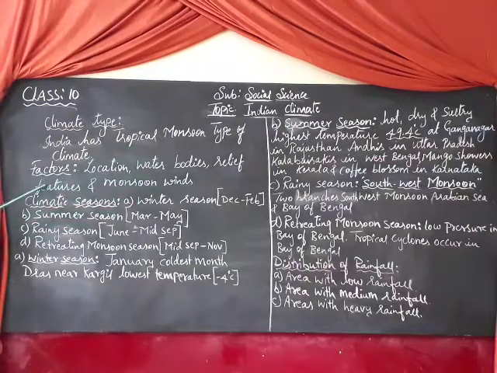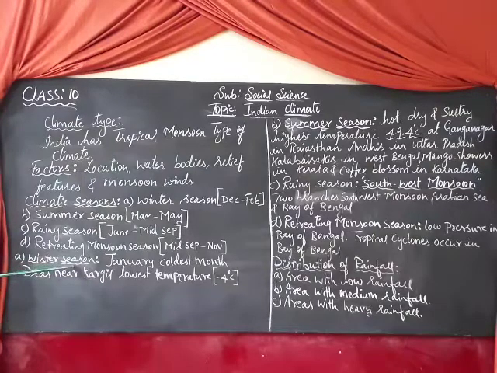Now the climate of India is divided into 4 seasons. Number 1, winter season takes place from December to February, summer season from March to May, rainy season from June to mid-September and retreating monsoon season from mid-September to November. Okay? How many seasons do we have? 4. Now let us move on one by one to the highlighting points in each season.